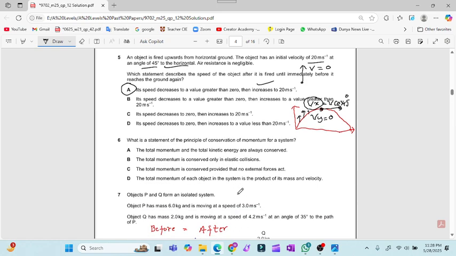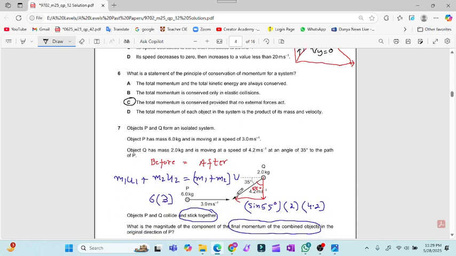Now question number 6. What is the statement of the principle of conservation of the momentum for a system? So you have to remember the definition that the conservation of momentum says that the total momentum will be conserved if there is no external force acting upon it before collision and after collision for an isolated system. So for this question number 6, the straightforward answer will be option C.